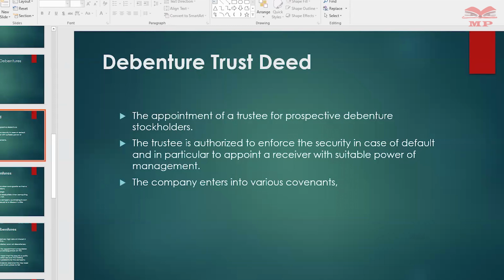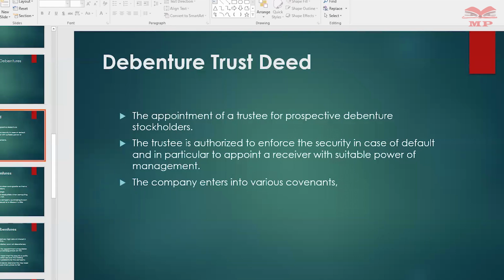Where the debenture stock is secured, the deed creates a charge over the assets of the company, and the trustee is authorized to enforce the security in case of default. Once a charge is formed, whatever you provided as security, if you default, the debenture trust deed enables the trustee to sell it off to recover what was issued to you.